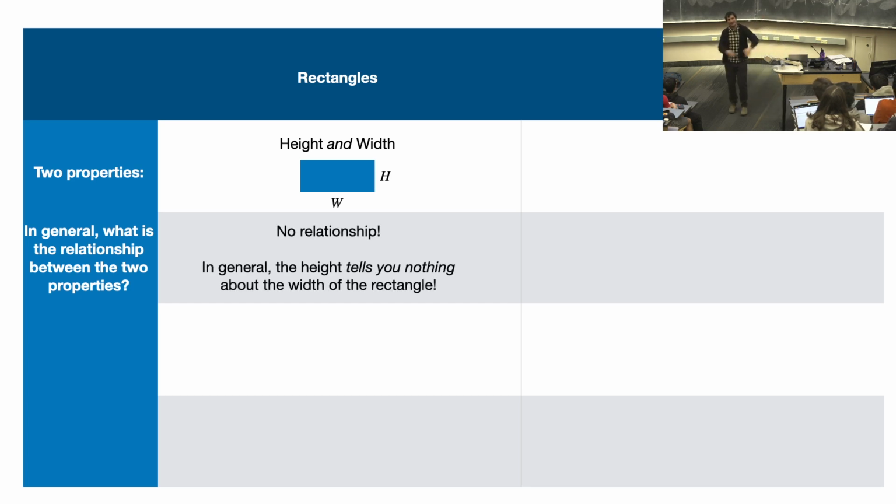If I have a rectangle and I say it's 2 meters tall, how wide is the rectangle? It could be anything, right? It could be a really skinny rectangle. It could be a super long rectangle. You don't know. There's no relationship between the height and the width. And this is exactly what I said about functions on Friday.